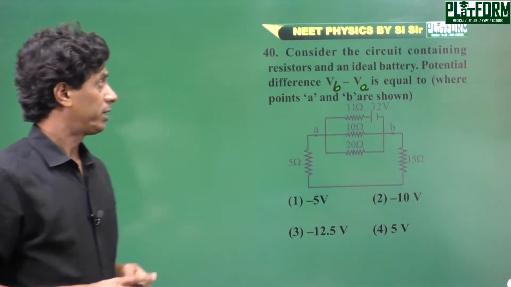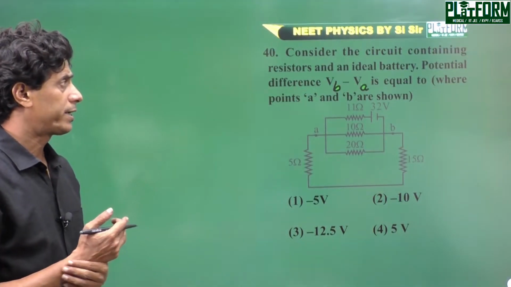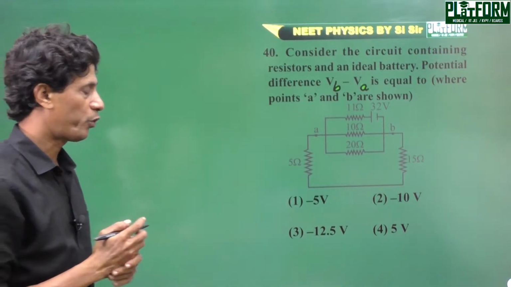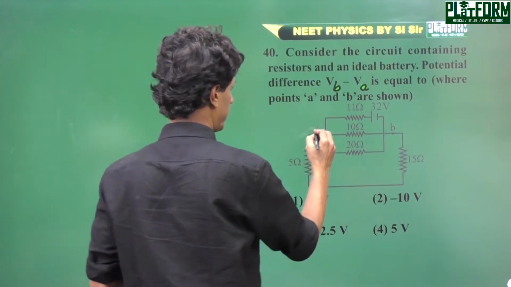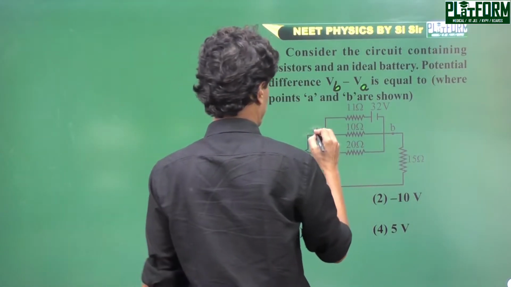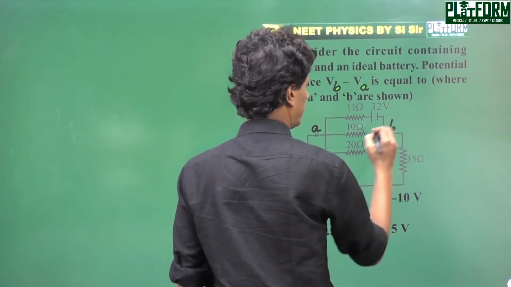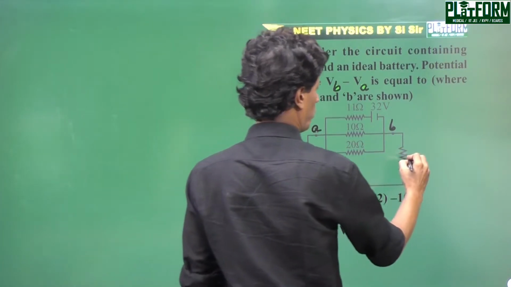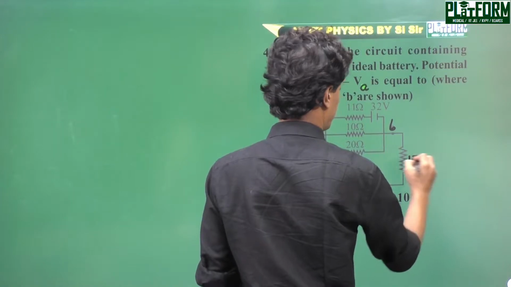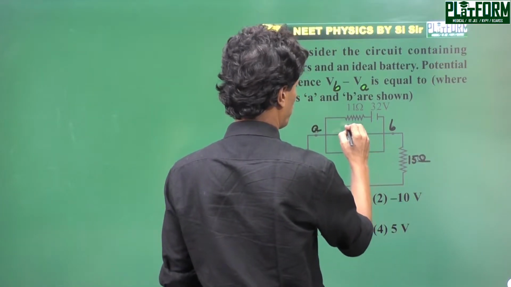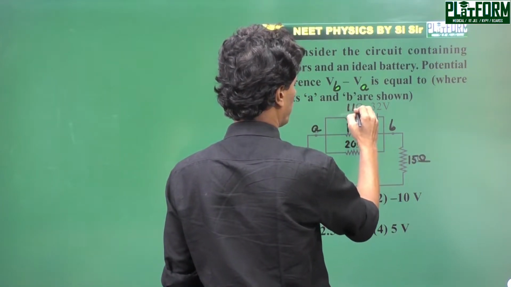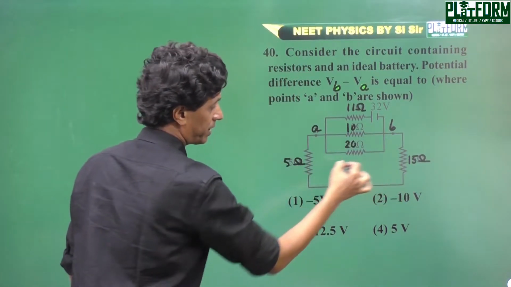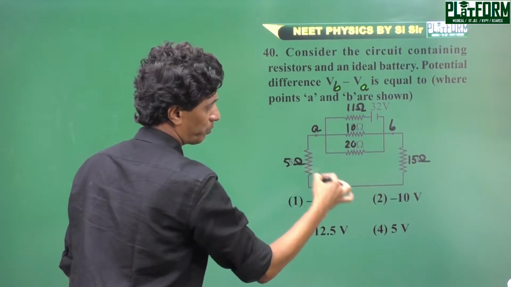Question number 40. In the circuit containing resistances and an ideal battery, the potential difference VA minus VB is equal to what? The points are A and B, with resistances 5 ohm, 15 ohm, 20 ohm, 10 ohm, and 11 ohm. Here 5 plus 15 is 20 ohm, so 10 ohm, 20 ohm, 20 ohm